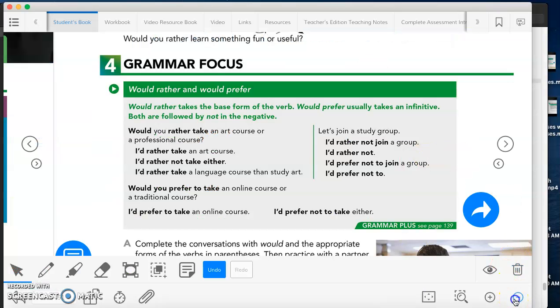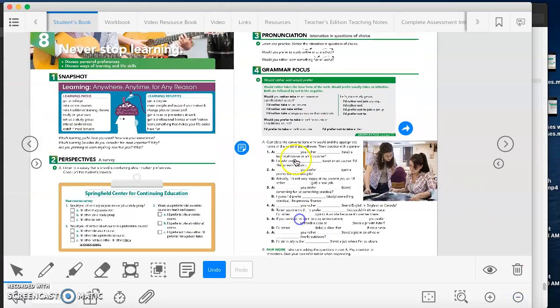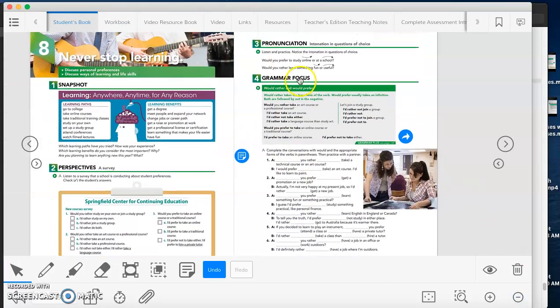And this is basically it for the grammar of today. We're going to complete some exercises now. This is pretty simple. I hope you understood, and if not, you can always ask me.